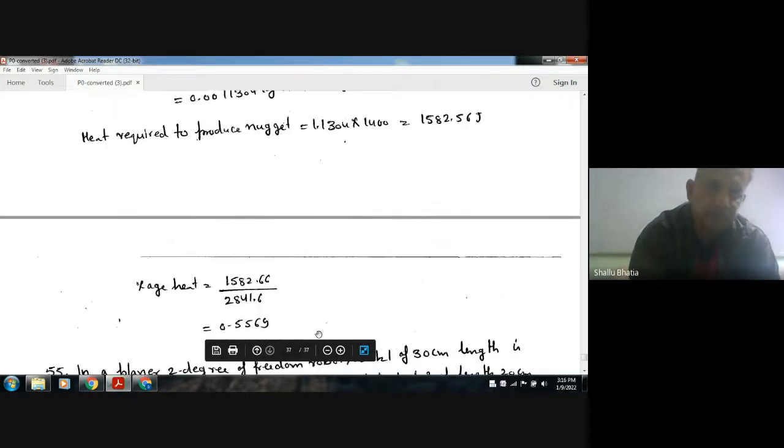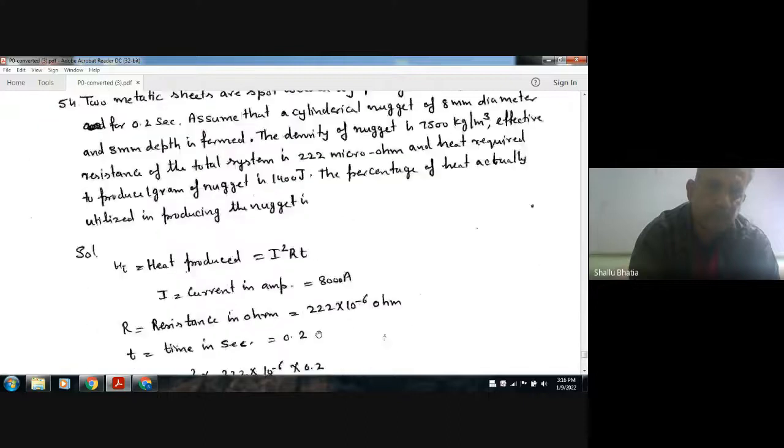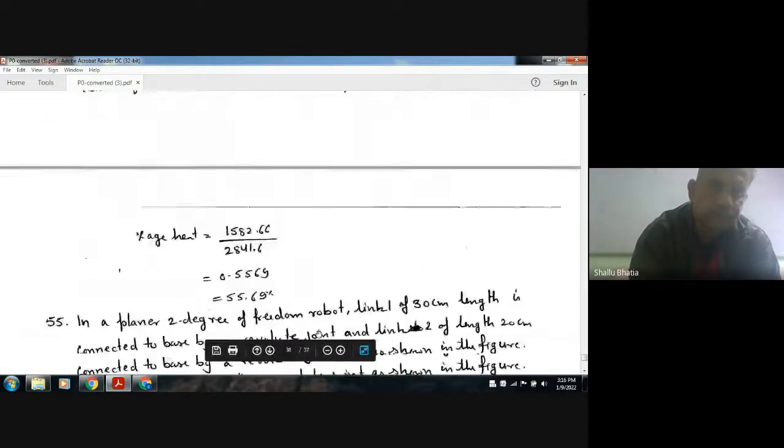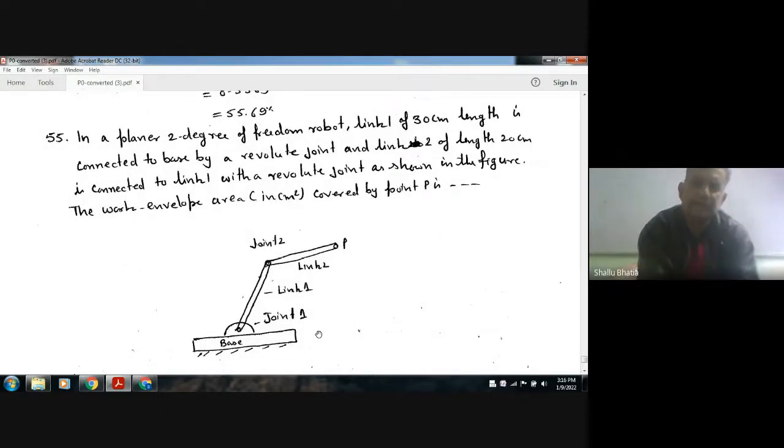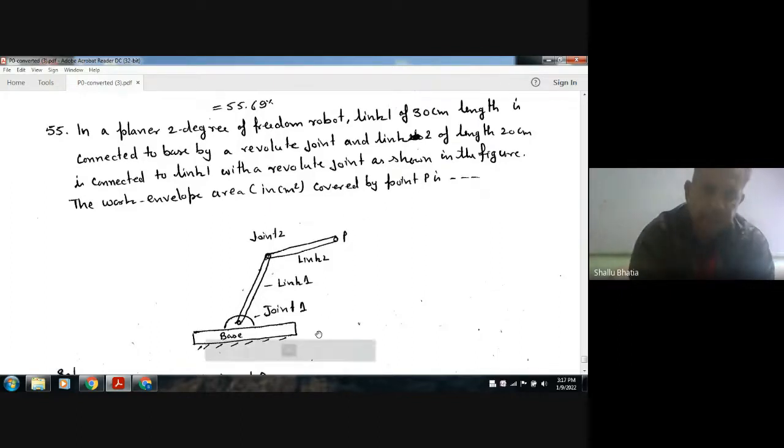Next, in a planar 2 degree of freedom robot, link 1 of 30 centimeter length is connected to base by a revolute joint and link 2 of length 20 centimeter is connected to link 1 with a revolute joint as shown in the figure. The work envelope area in centimeter square covered by the point P is?